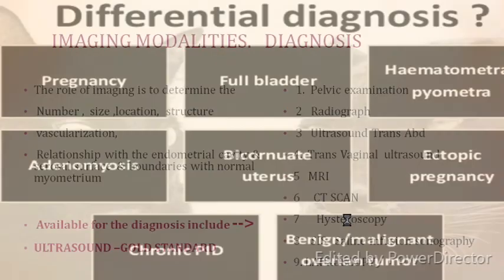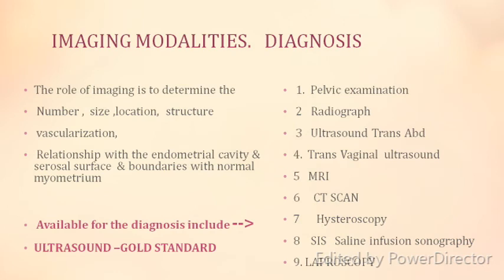So coming to the imaging modalities, it will depend upon the number, size and location of the fibroid, and on its vascularity. As such, it is said that ultrasound is the gold standard. When I talk of gold standard, it means the most specific investigation, which is conclusive evidence of fibroid.